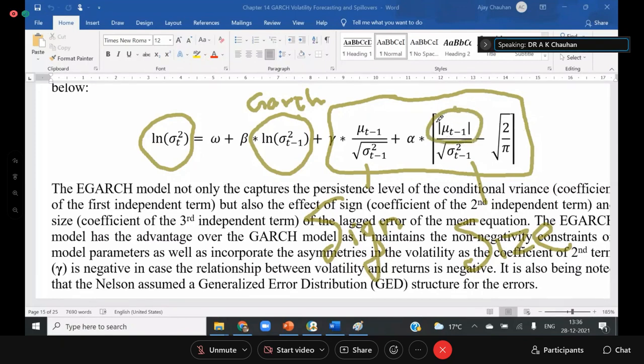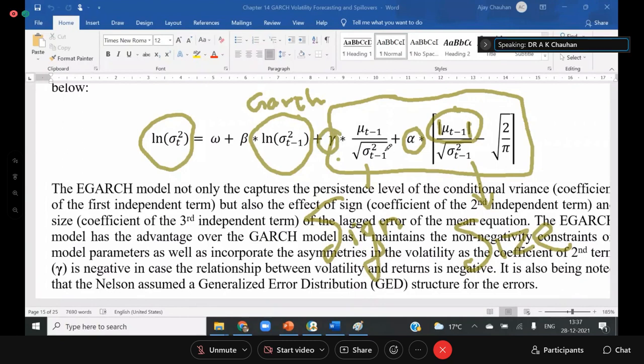This portion is called modulus. We are ignoring the sign in this portion, so this is called the size effect. How much is size influencing the volatility of tomorrow? This alpha is a measurement of the size effect, and gamma is a measure of the sign effect. And gamma not only measures the sign effect, it also measures the asymmetry, right?